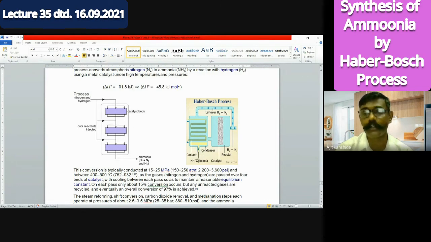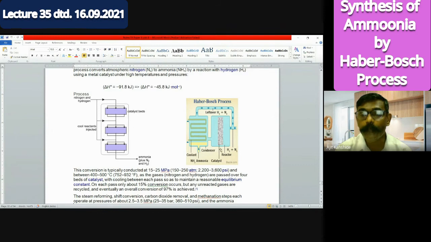Under pressure it gets liquefied, and the entry of the raw material is here. But when we get the ammonia, along with it the hydrogen and nitrogen also remain. Ammonia we can cool, and under pressure it liquefies, and the other gases can again be allowed for the reaction. This is a representation of the Haber process or Haber-Bosch process. So what is the role of this coolant that I explained to you? Because the reaction is exothermic, therefore we are using a coolant.